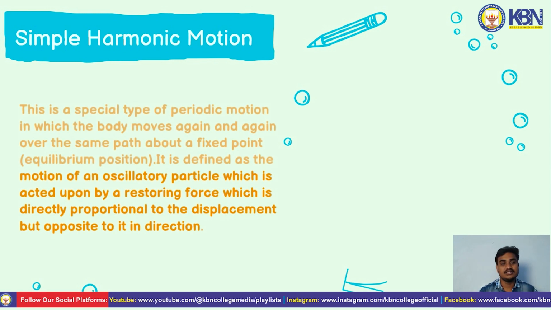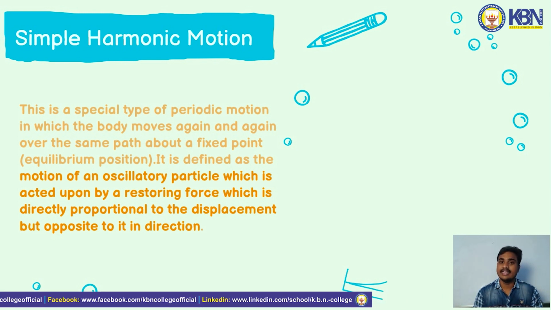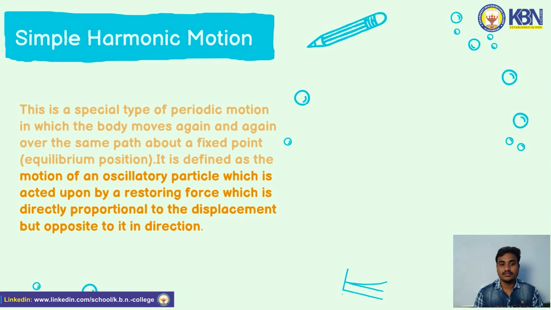This is a special type of periodic motion in which the body moves again and again over the same path about a fixed point.